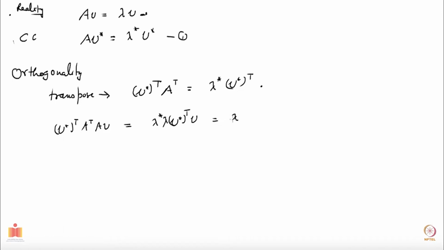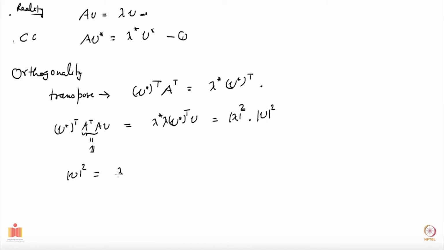This is modulus of lambda square times modulus of V square. Now what is this here? A transpose A is 1 because it's orthogonal. So on the left hand side also you have modulus of V square.